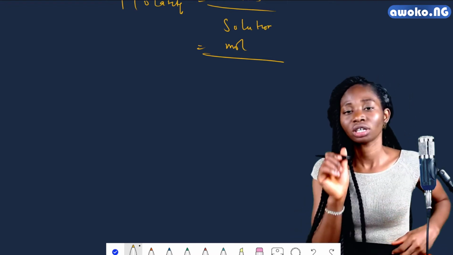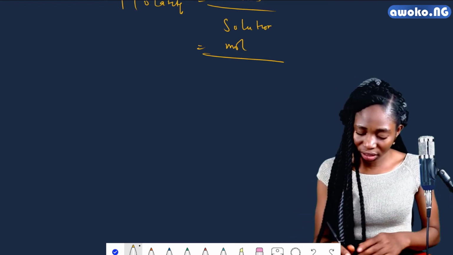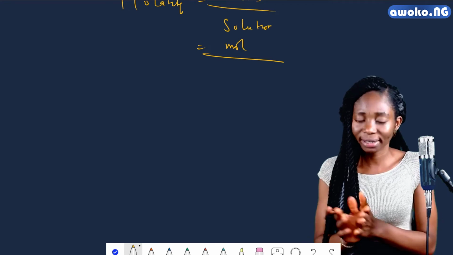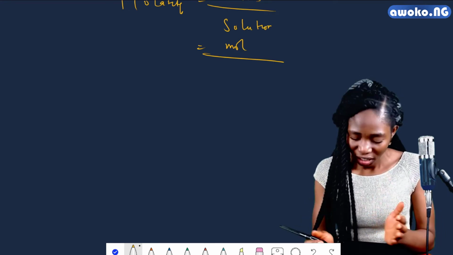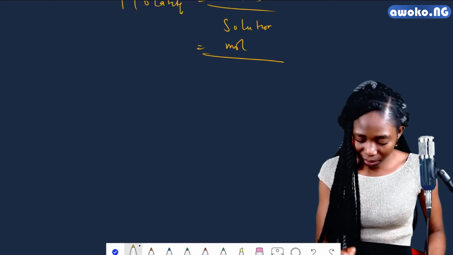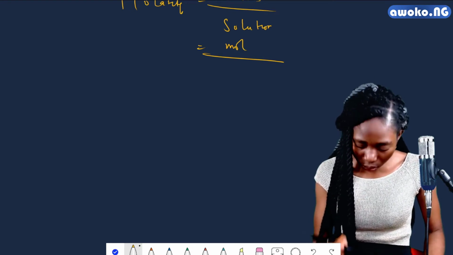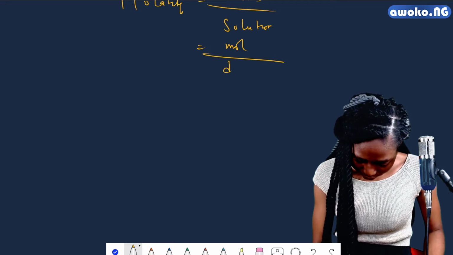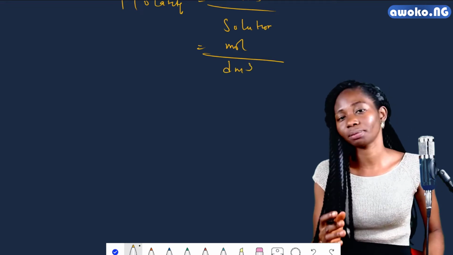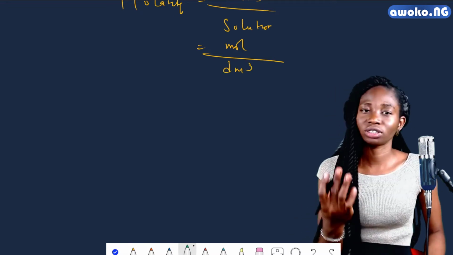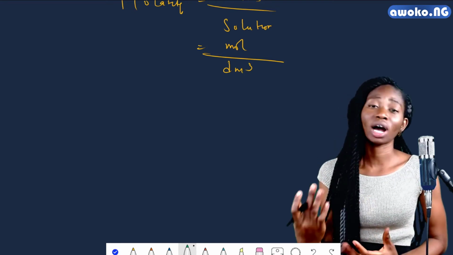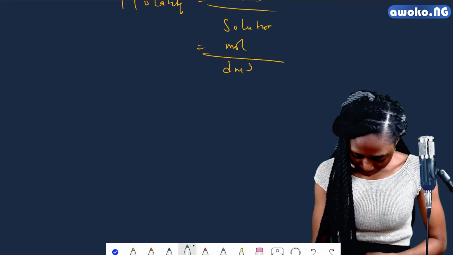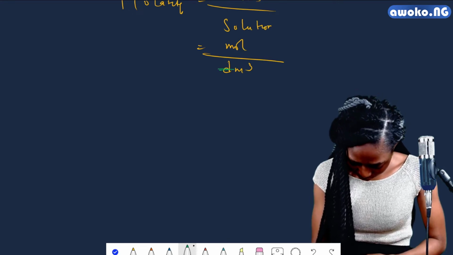Remember, we used meter cube as the unit for measuring volume. But in the case of molarity, the volume here is measured in decimeter cube, or we say cubic decimeter, which is dm cube. You should be wondering, I mentioned earlier that volume is measured in meter cube. So how come I have a decimeter when I was talking about volume under molarity?